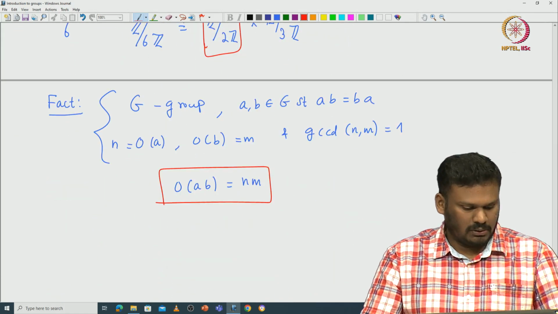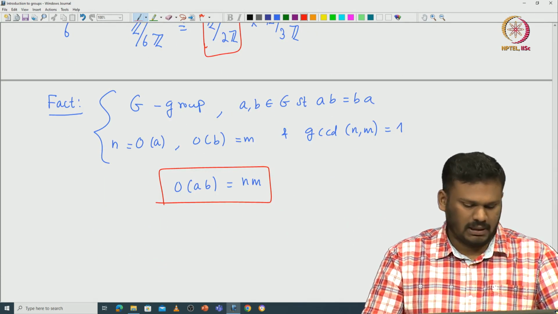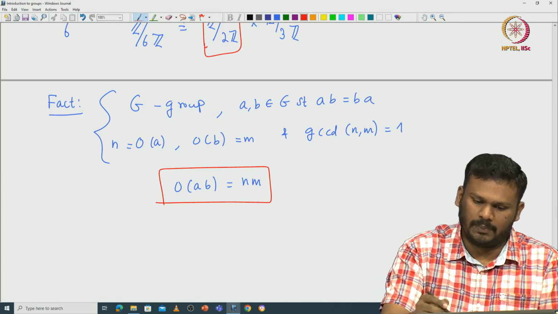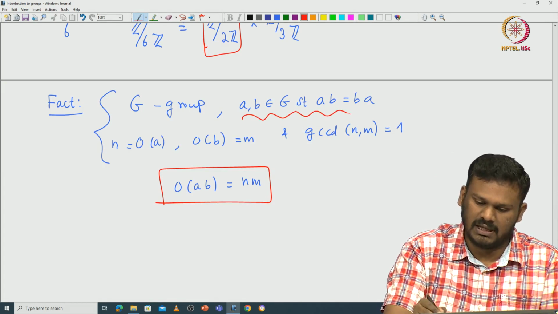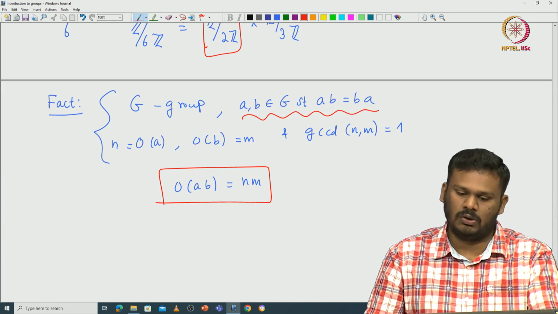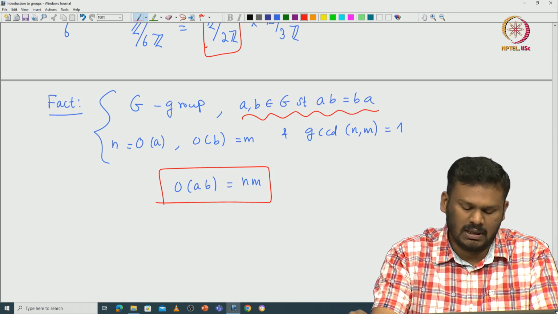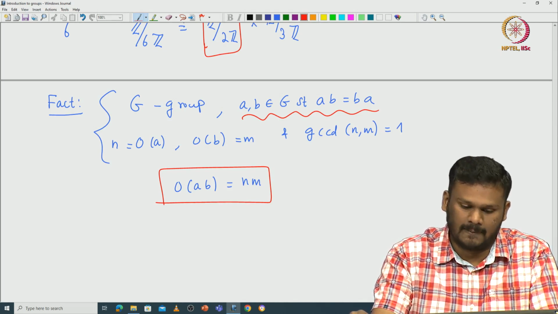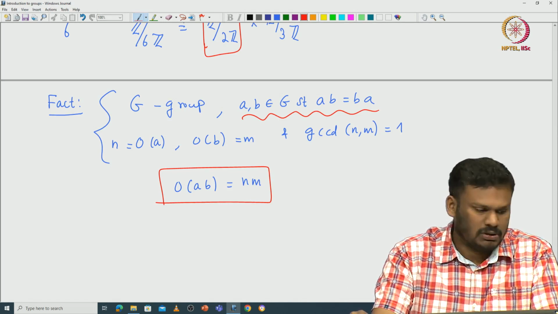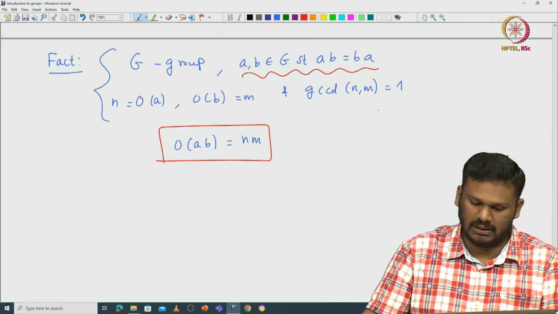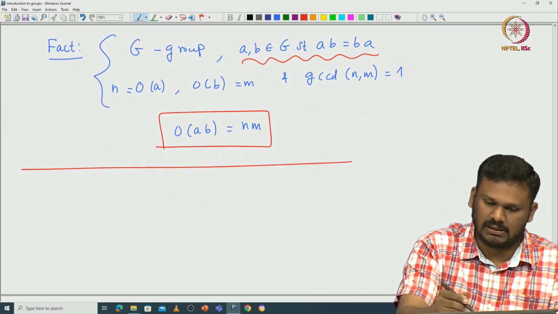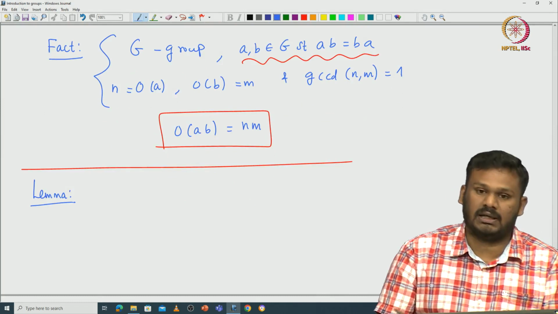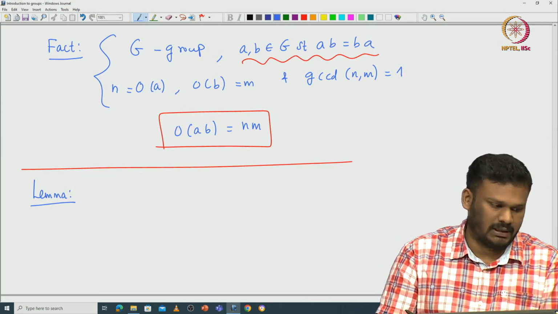Okay. So now if you are in a finite abelian group, this property that we have written here, AB equal to BA, that AB commutes, is actually automatically true for all elements of this finite abelian group. So that's why we have the following result. I will state it as a lemma. It's a very crucial result in order to understand the structure theorem of finite abelian groups.